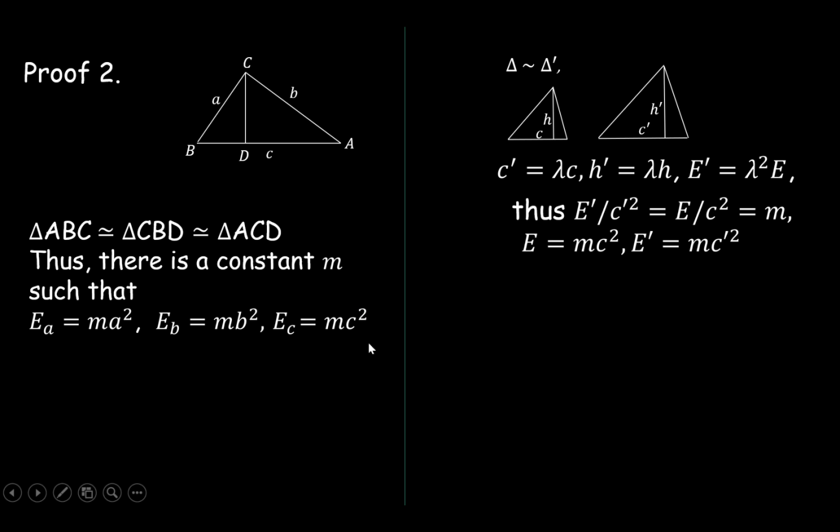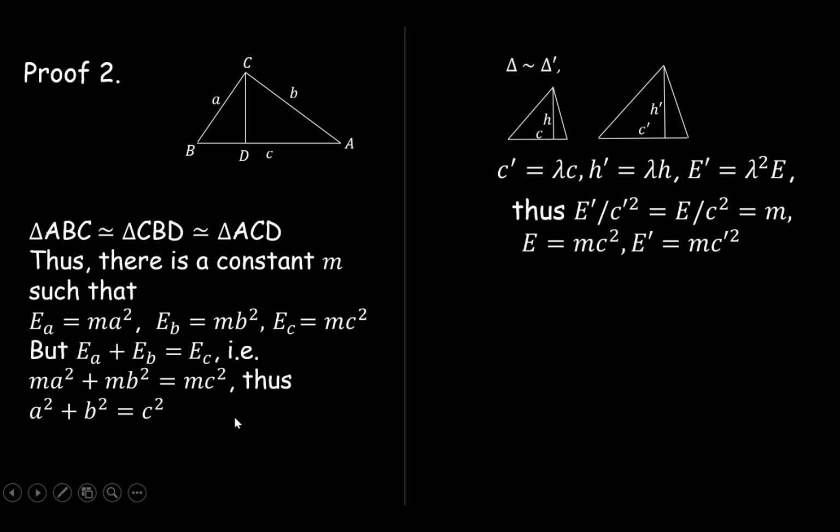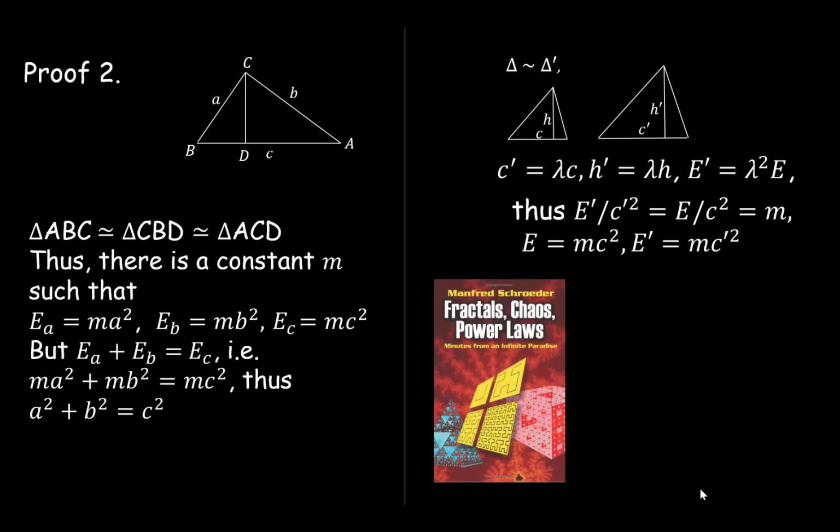Okay. But once you have these equations, the proof is really the same as before. Simply notice that the areas add up. So EA plus EB is equal to EC. And that is the same as saying mA square plus mB square equals mC square. If you cancel out m, you get the result. This proof first appeared in this book by Manfred Schroeder, published in 1991.